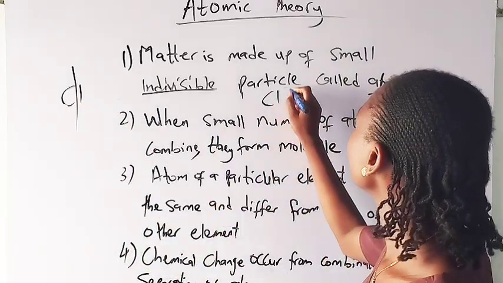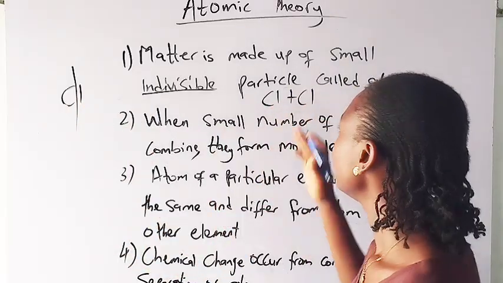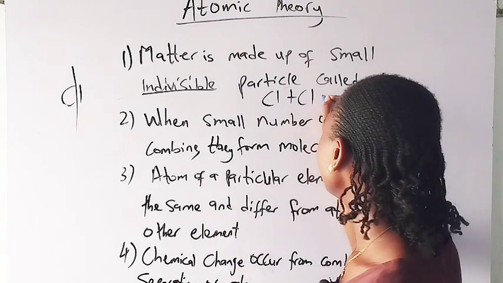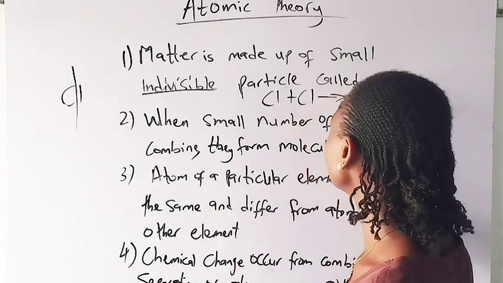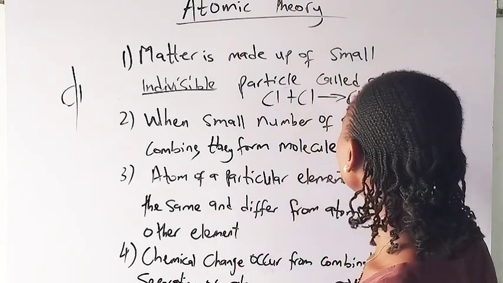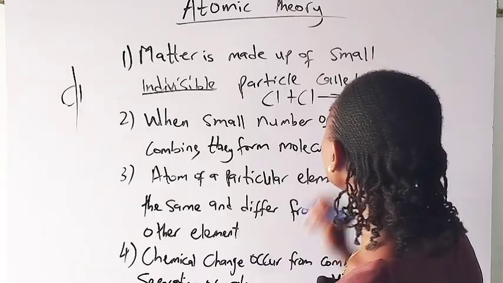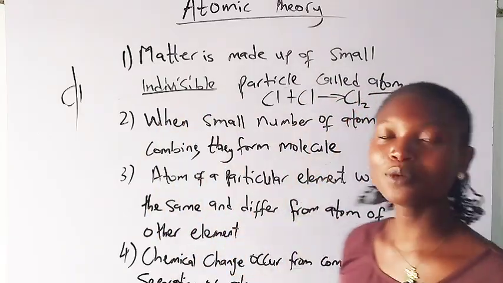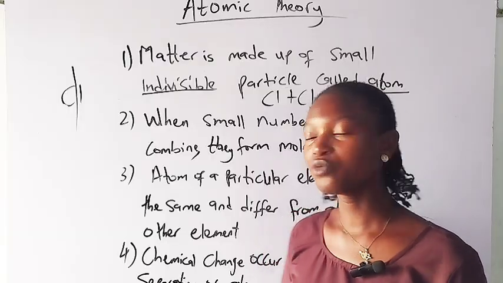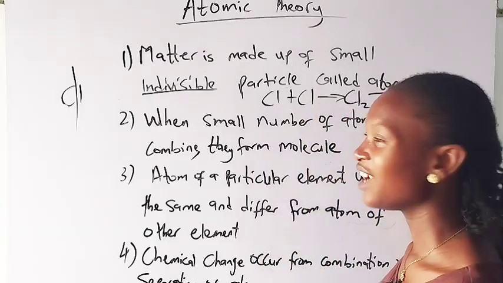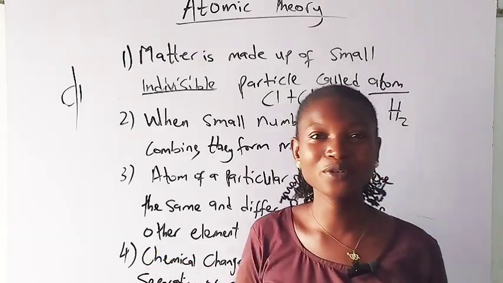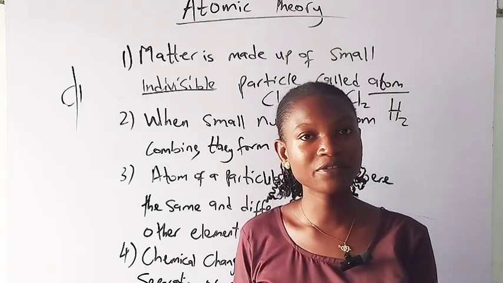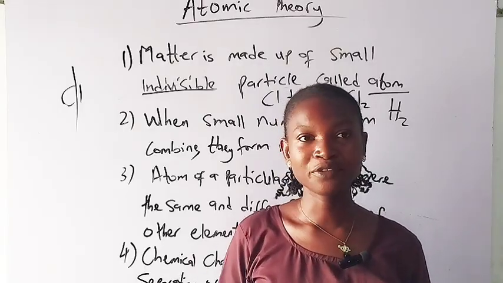Now let's say your chlorine comes together. You have two chlorine atoms combining together. It will give you a chlorine molecule, Cl2, capital C, small l. When two atoms combine together, it gives you a molecule. Same thing with hydrogen. H alone is just a hydrogen atom, while H2 is a hydrogen molecule.